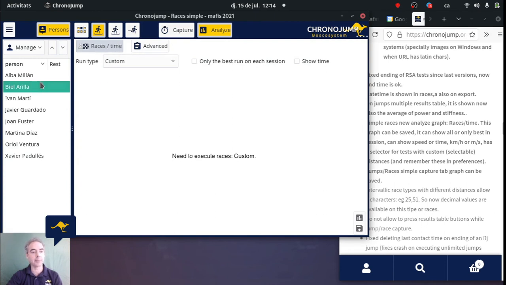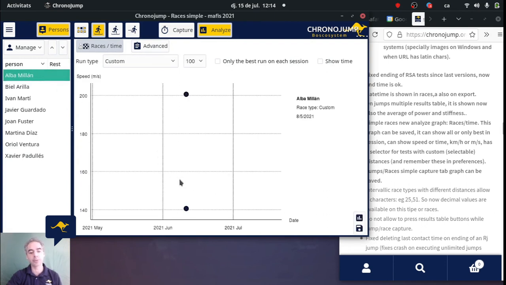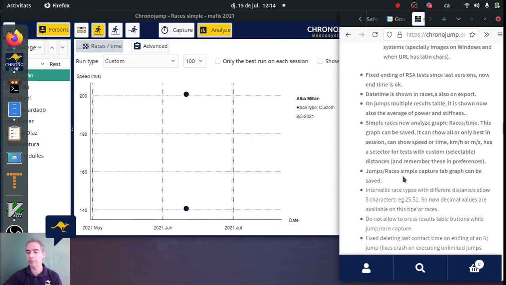So when we select this person, here we have the different races along time, but this person only made races at this moment, so this graph is not relevant with this data, but this graph helps to compare the data intersession. That is something that a lot of people want.